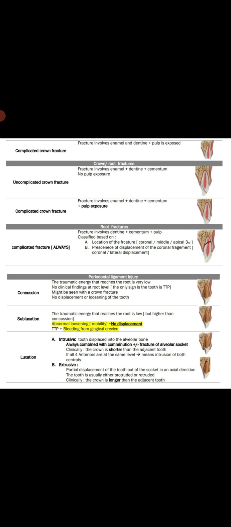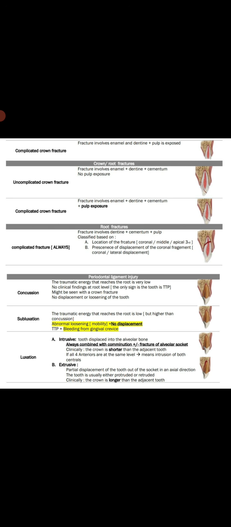Now in intrusive luxation, the tooth is displaced into the alveolar bone, always combined with communication, plus or minus fracture of the alveolar socket. There may be fracture of the alveolar socket. Clinically, the crown is shorter than the adjacent tooth. If all four incisors are at the same level, it means intrusion of both central incisors. If all four incisors are on the same level, it means there is an intrusion of both incisors, central and lateral.